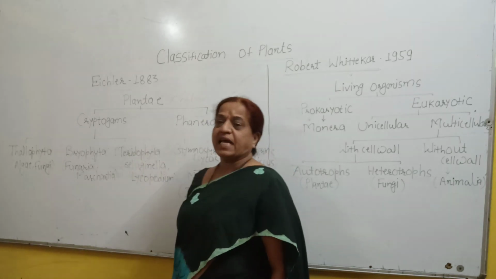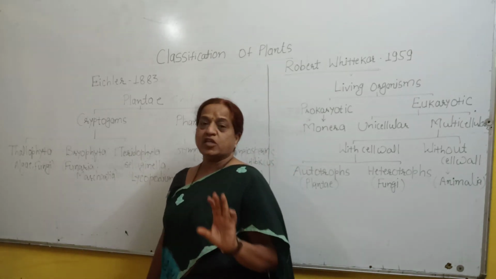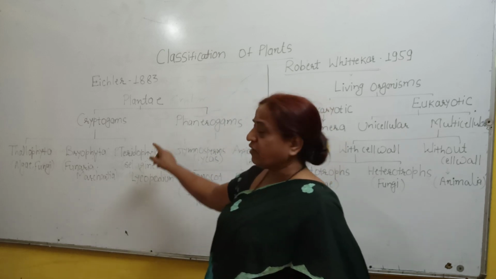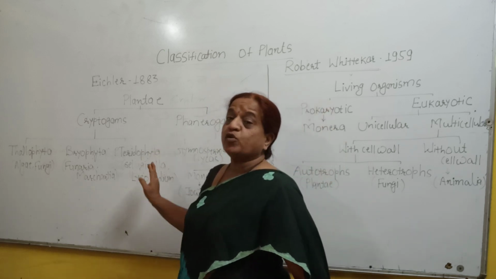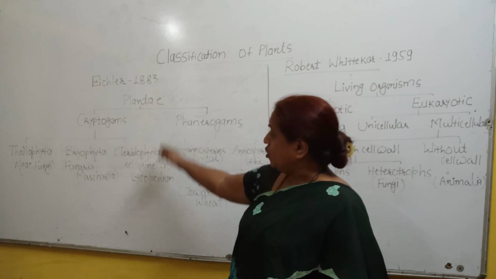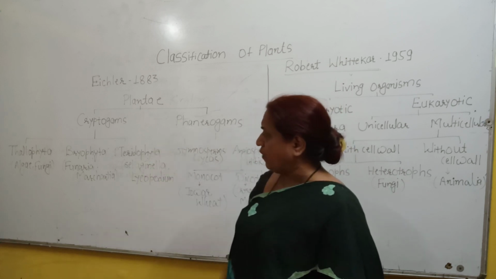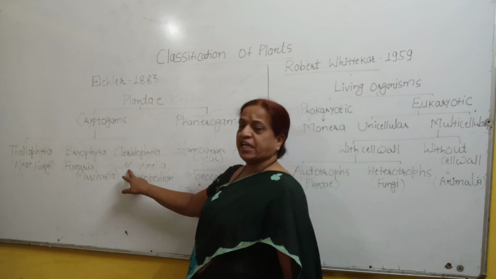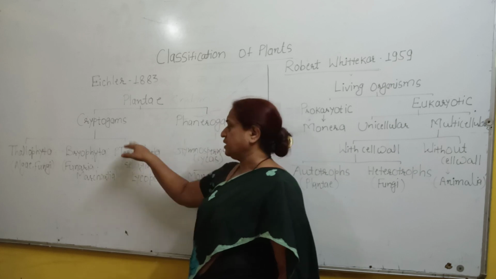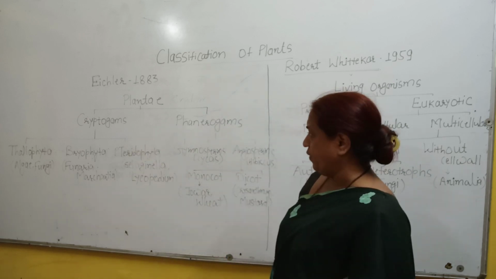These pteridophytes have vascular bundles or vascular tissue, and hence they are vascular plants, but they do not produce flowers. So these plants are known as the pteridophytes. For example, Selaginella and Lycopodium are examples of the Pteridophyta.